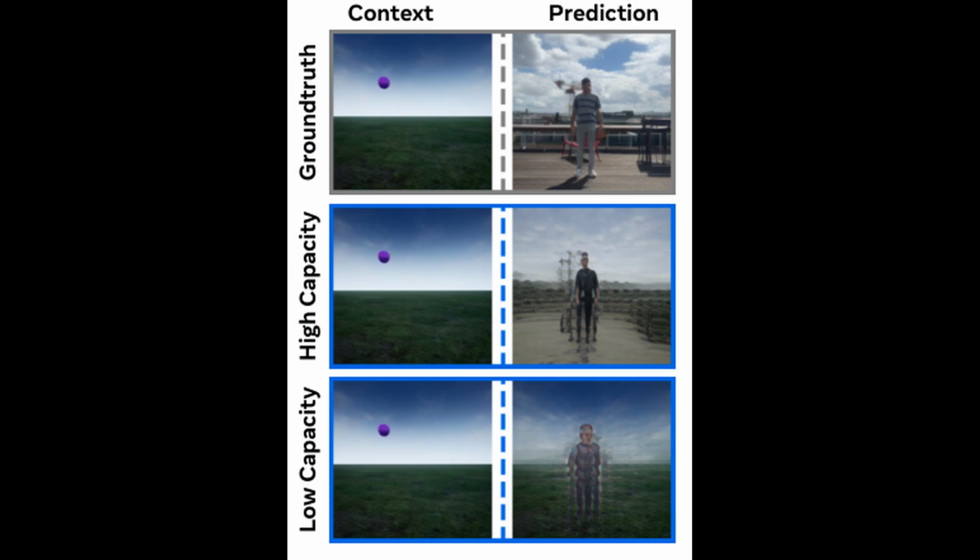It's a clever way to test if the model is learning meaningful action representations rather than just memorizing specific video sequences. And here we can see some results of this transfer capability. The top row shows the ground truth, what actually happened. The middle rows show predictions with different capacity models. It's impressive that even with the low capacity model, they can still capture the essence of a person appearing in the scene, even though the details are blurry. This suggests the model is learning something fundamental about the action of a person entering the frames that transcends specific videos.